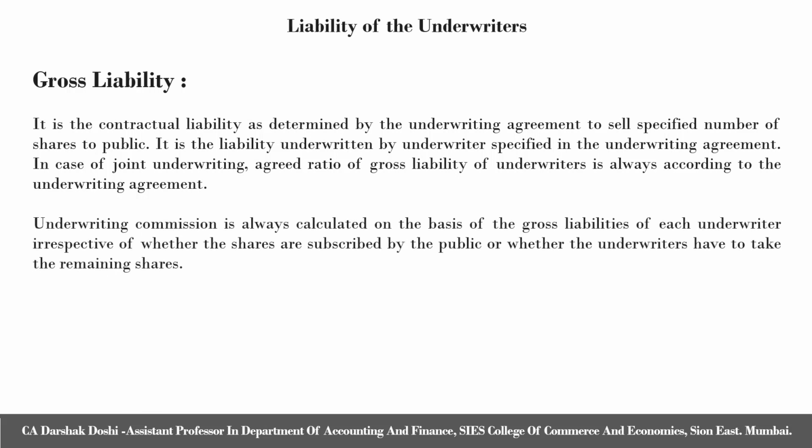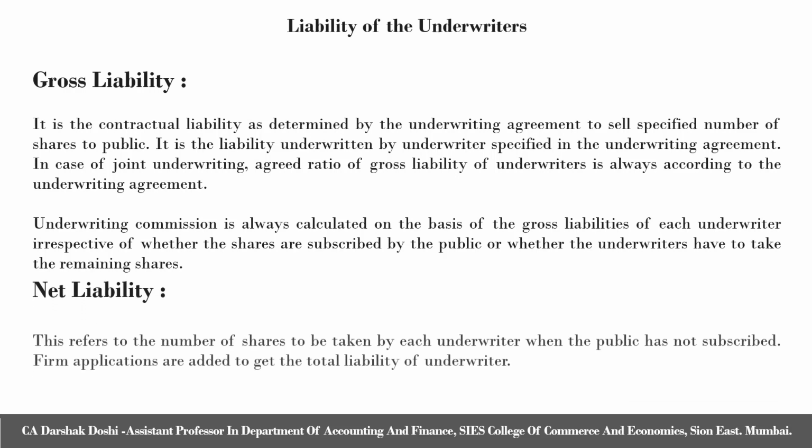Underwriting commission is always calculated on the basis of the gross liability of each underwriter, irrespective of whether the shares are subscribed by the public or whether the underwriters have to take the remaining shares.